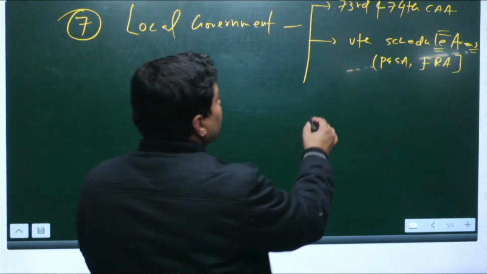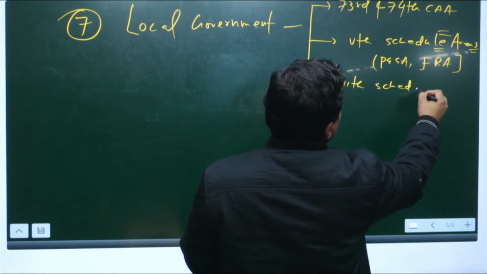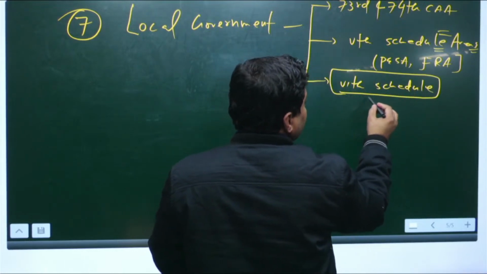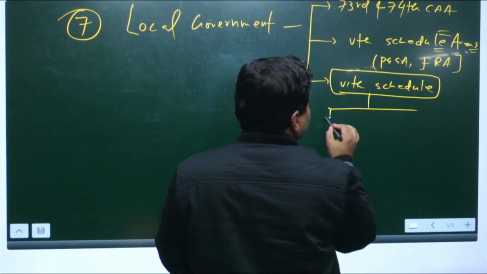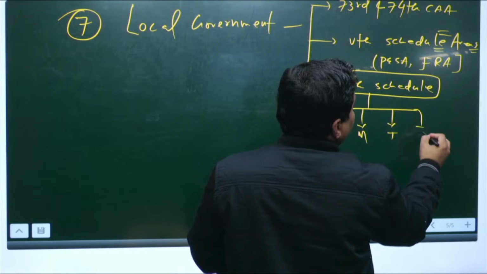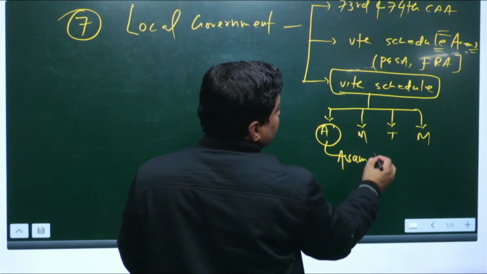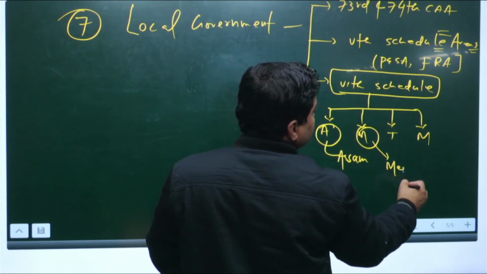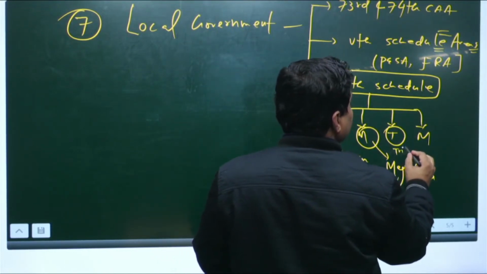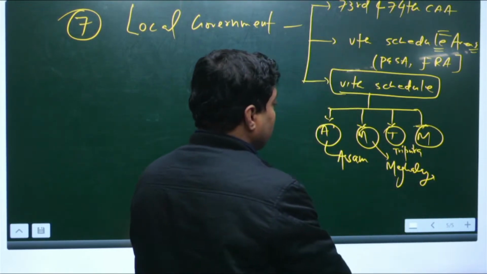So now you should focus on the 6th schedule. You know that here we have 4 states, and you say AMTM: A stands for Assam, M stands for Meghalaya, T stands for Tripura, and M stands for Mizoram.